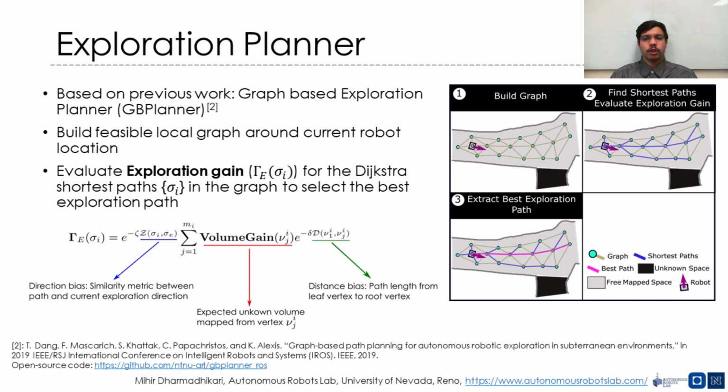The formulation of the exploration gain is shown in the equation here. The gain is related to the amount of unknown volume that will be mapped by the onboard depth sensor if the robot follows this path. Paths that are long and deviate from the current exploration direction are further penalized. Finally, the path having the highest exploration gain is executed.